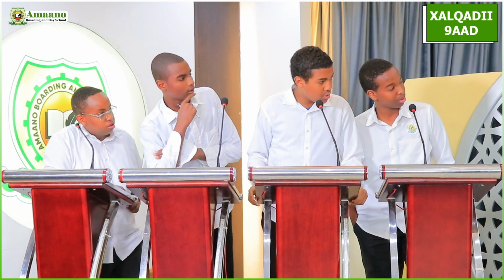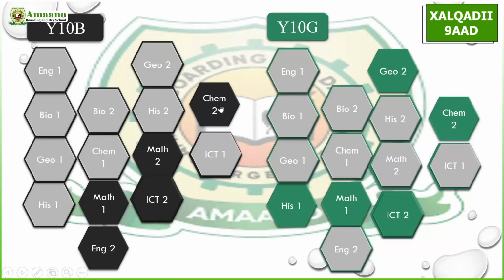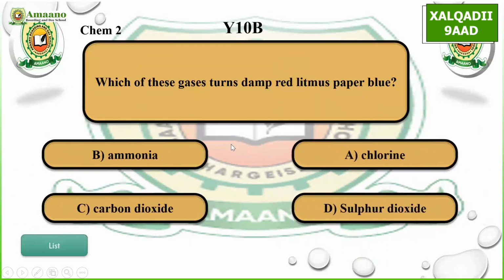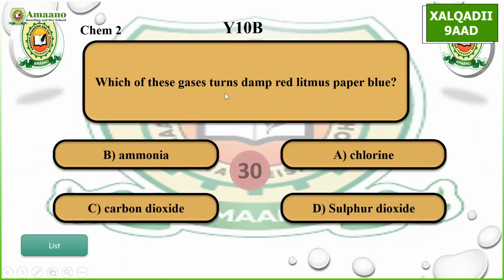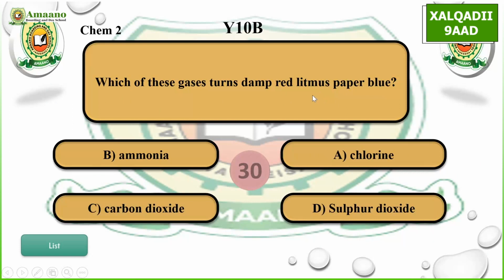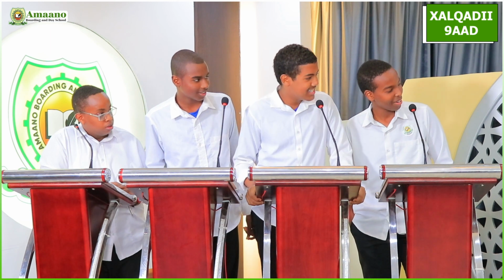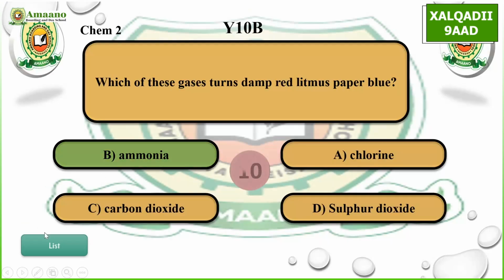Chemistry 1 has been answered, so chemistry 2. Which of these gases turns damp red litmus paper blue? Chlorine, ammonia, carbon dioxide, sulfur dioxide. B, ammonia. Correct.